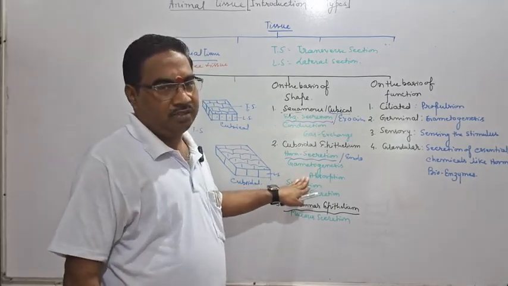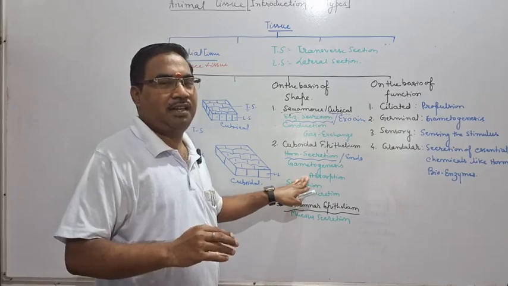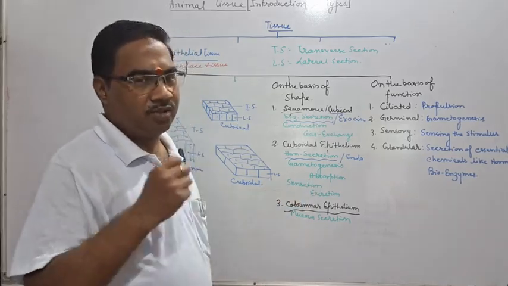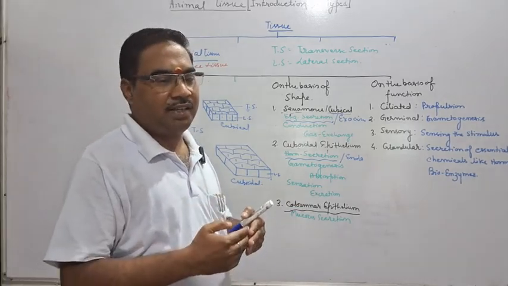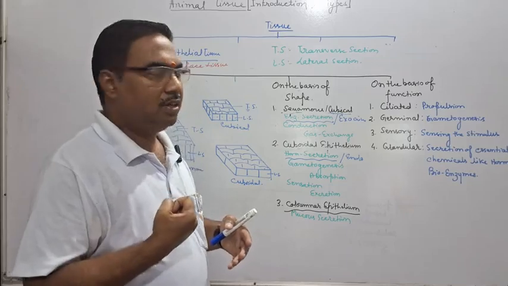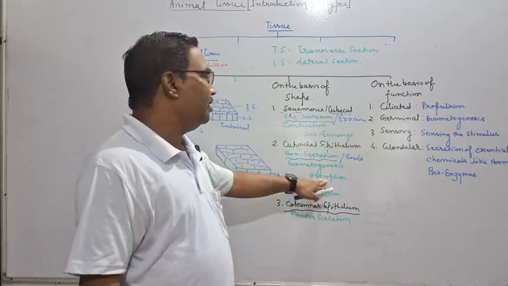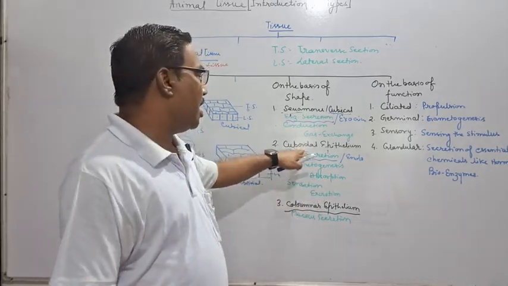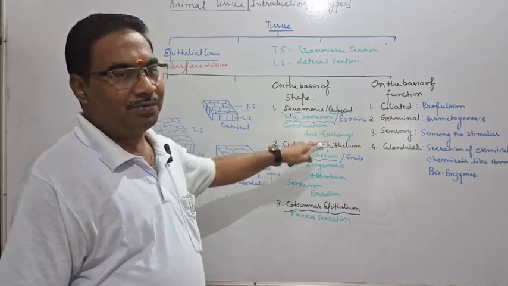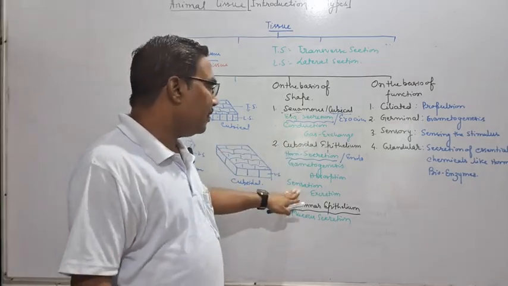Now absorption. In the small intestine, the digested food is absorbed by the blood. So at the places of the small intestine where absorption takes place, the cells responsible for absorption are actually part of cuboidal epithelium.